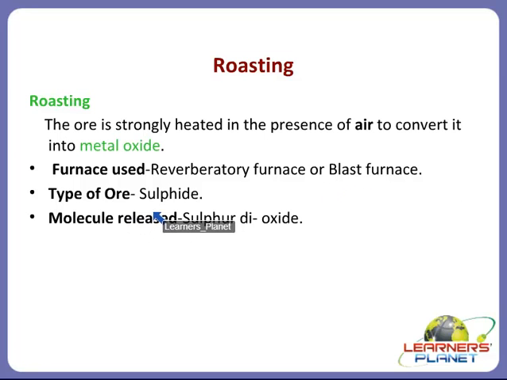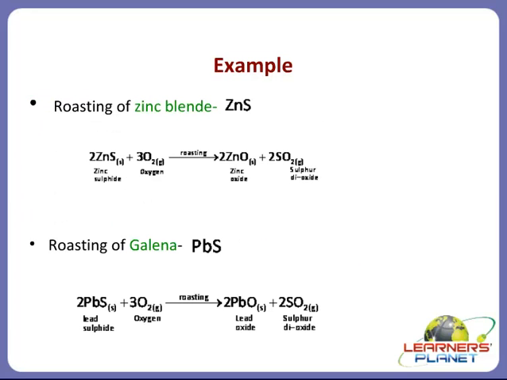Now in this case, children, it is a sulfide ore. So on heating it in the presence of air, what type of molecule is released? It is sulfur dioxide, right? Then let's take up a few examples of roasting, like roasting of zinc blende. What is zinc blende? Zinc blende is zinc sulfide.